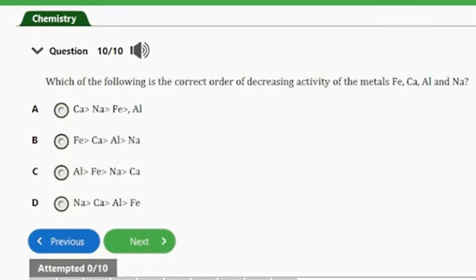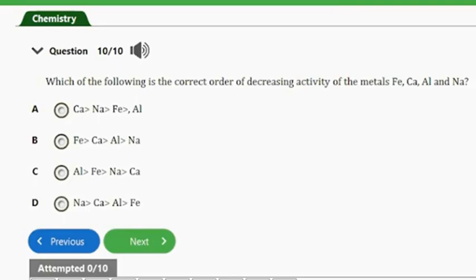Question number 10. It says, which of the following is the correct order of decreasing activity of the metals? We have iron, calcium, aluminium, and sodium. So guys, we have all these options here. Option A, you have calcium, then sodium, then iron, and then aluminium. Option B, we have iron, then calcium, then aluminium, and then sodium.